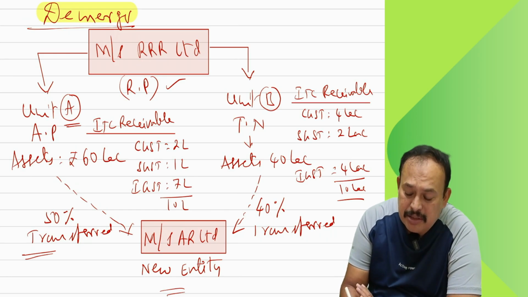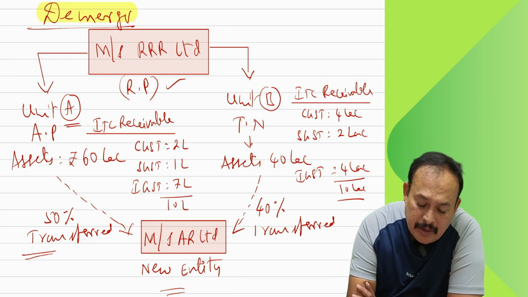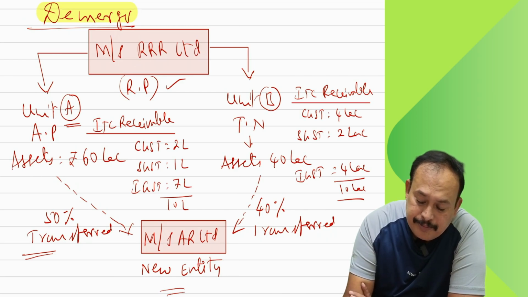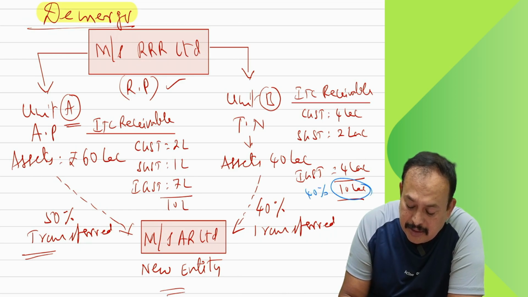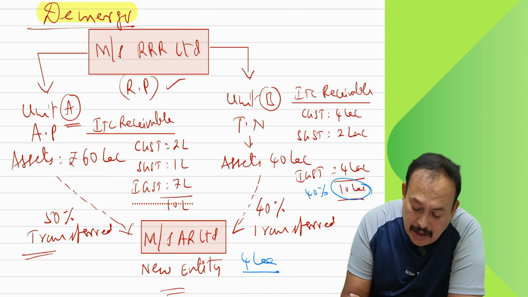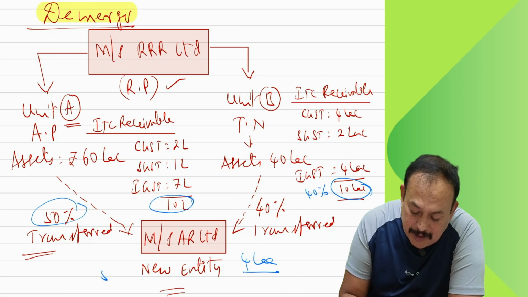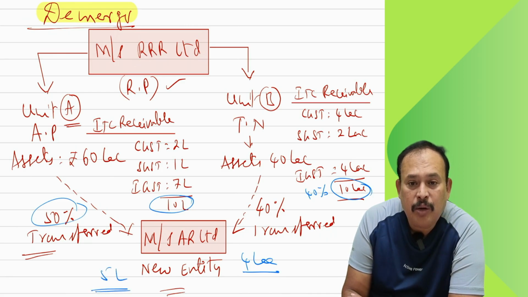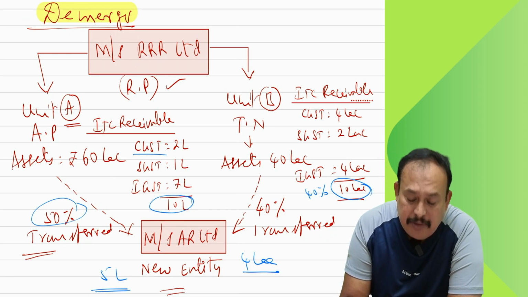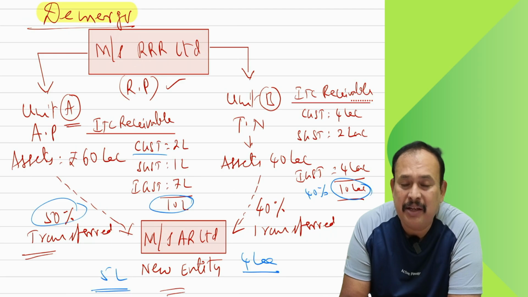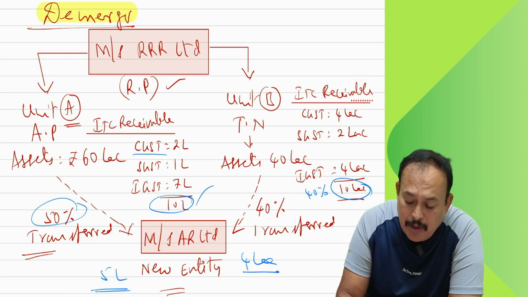Transferred 40% means out of this 10 lakhs, 40% can be transferred, that is 4 lakhs. Out of the 10 lakhs here, 50% is transferred, so 5 lakhs is transferred. Now one is not required to transfer the CGST from that 40% or 50% like that. Total credit receivable how much?